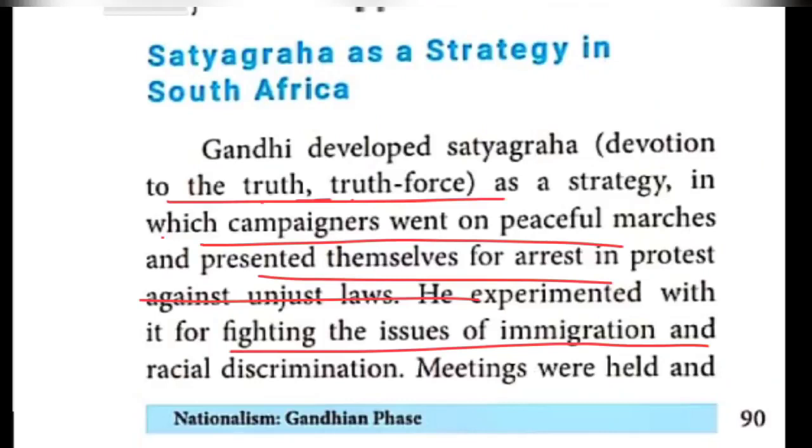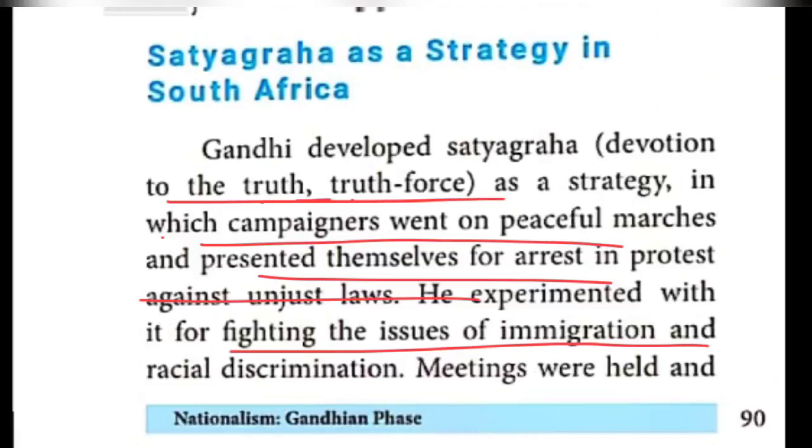What is meant by immigration? The international movement of people to a destination country. For example, Indians lived in South Africa, so they were the immigrants.